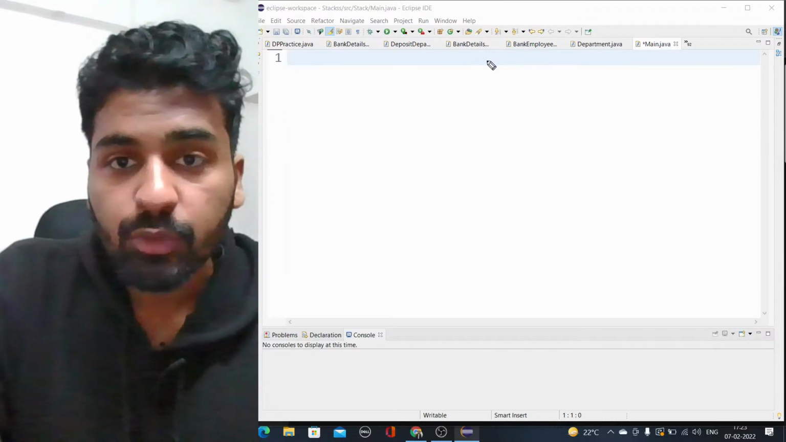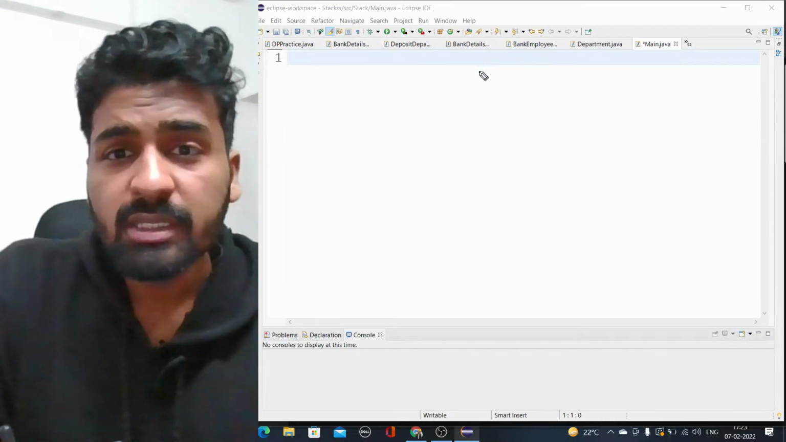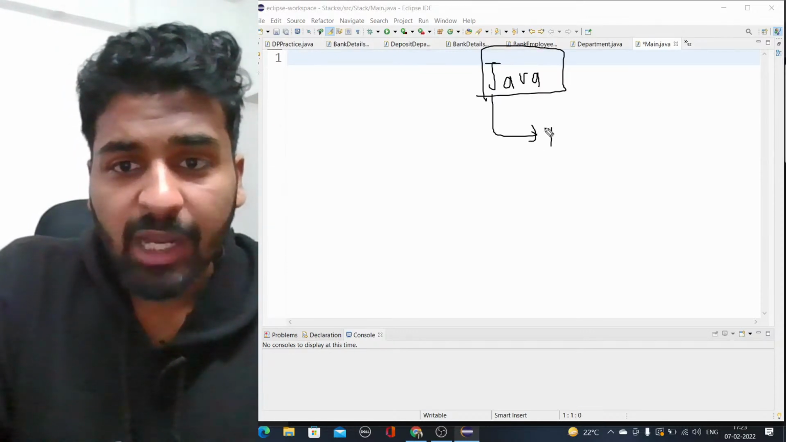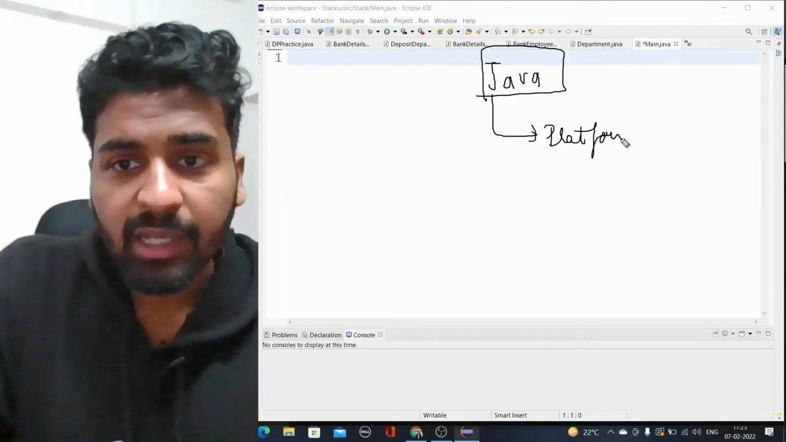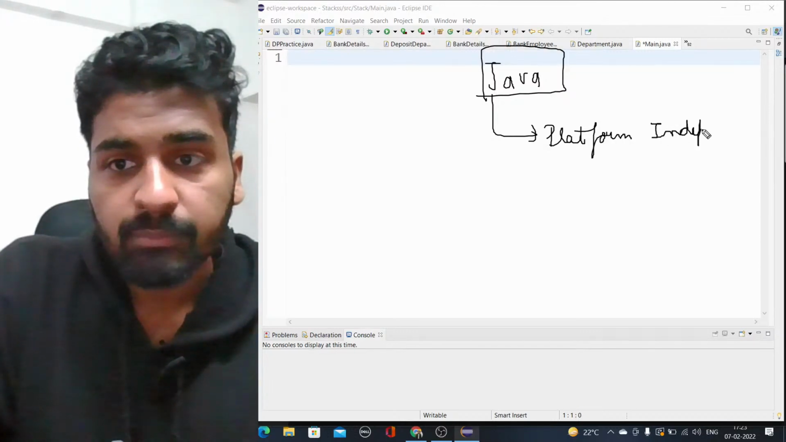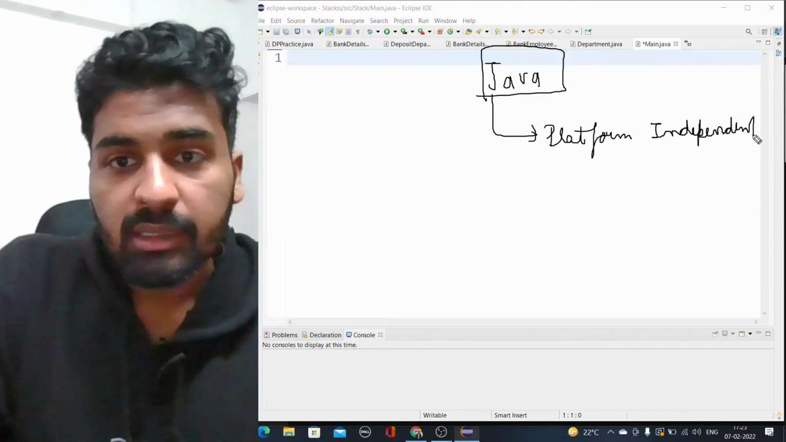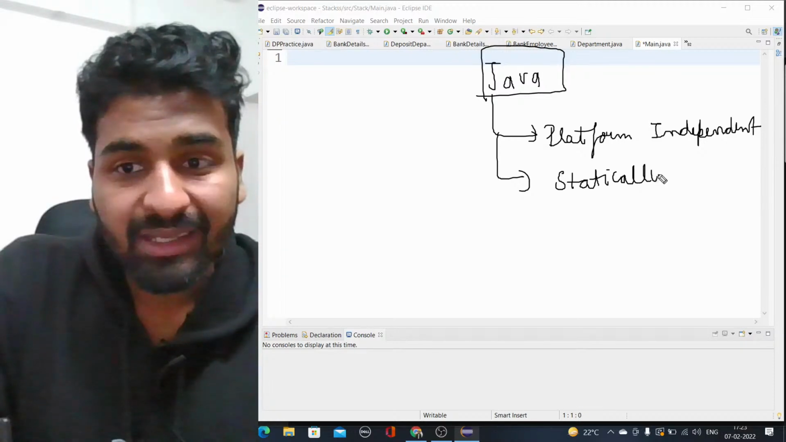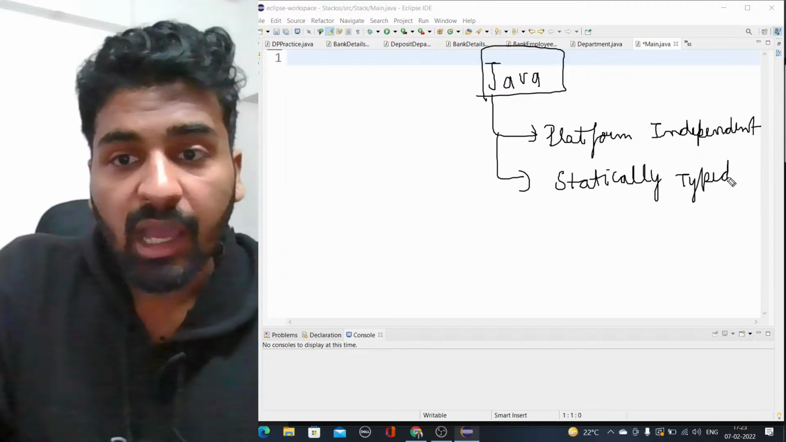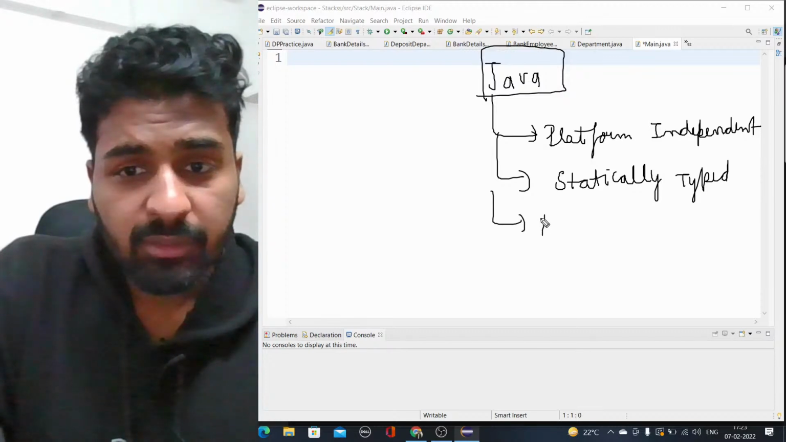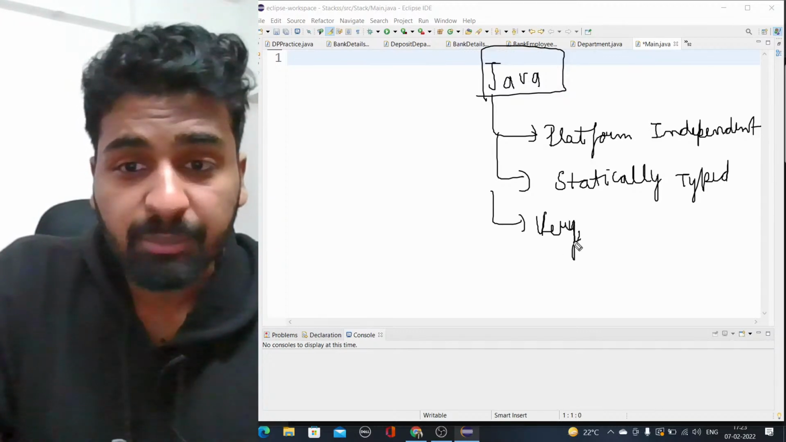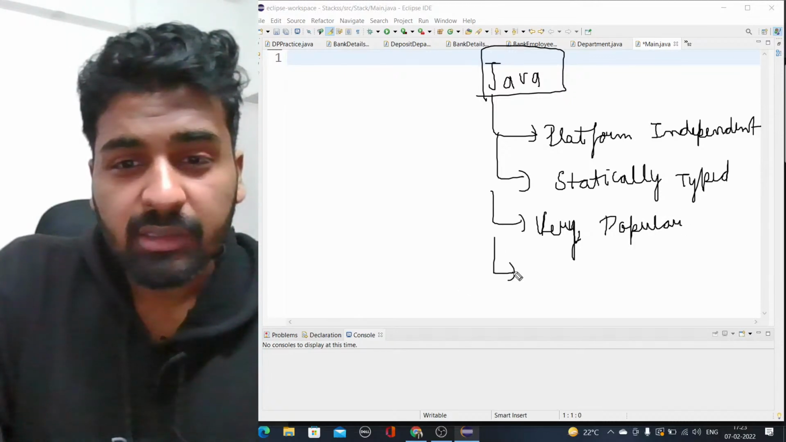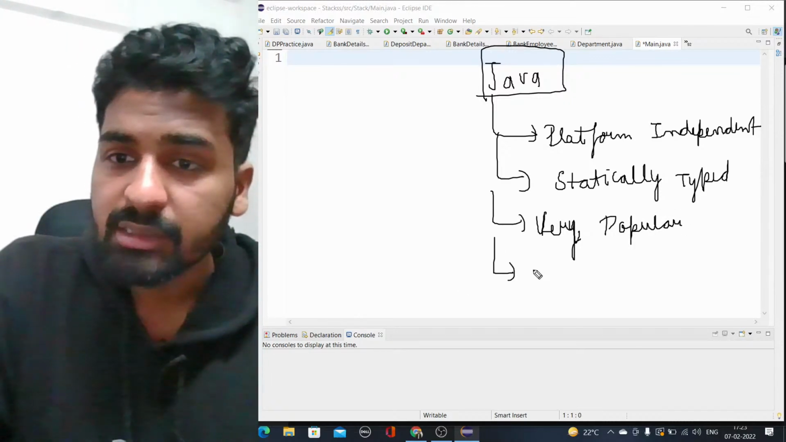Now let's come to the next part, which is more advantages of Java. Let me tell you about more advantages of Java. So one was platform independent. The second thing is, it is statically typed. Let me tell you about statically typed as well, and why it is good. And it is very popular. Most of the companies, very big companies, are also using it. Very popular.